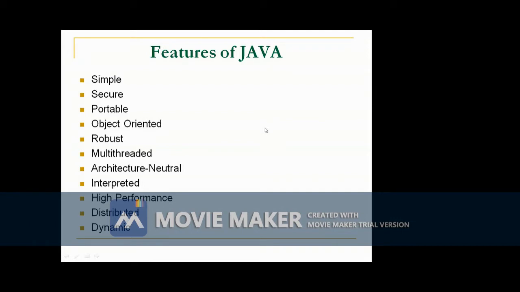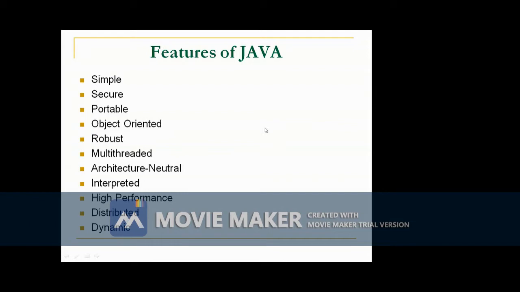Then Java is portable. Portability is the most important aspect of the internet because there are many different types of computers and operating systems connected to the internet. So we cannot force anybody to use a particular operating system or particular machine. Anybody can use any computer, any operating system.